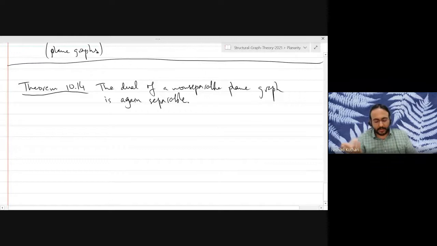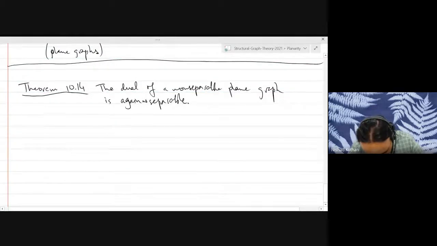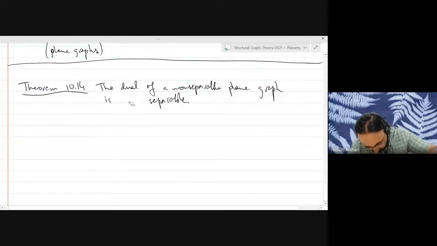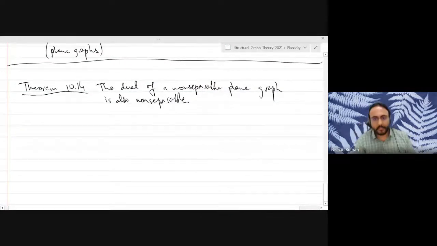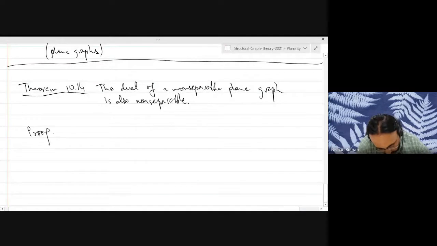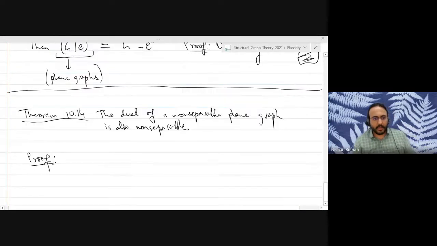It will be an abstract graph, but in particular, the non-separability is going to be preserved. We will prove this using the above two propositions and by induction.